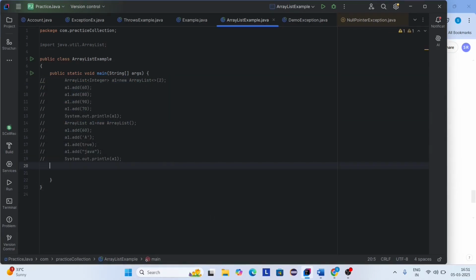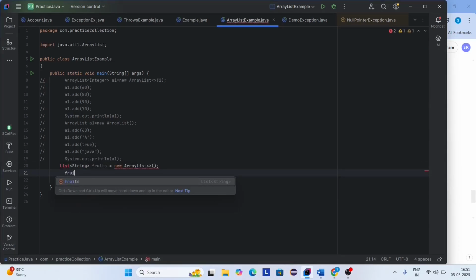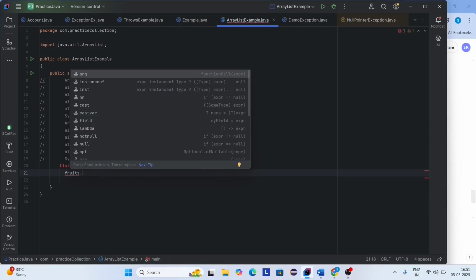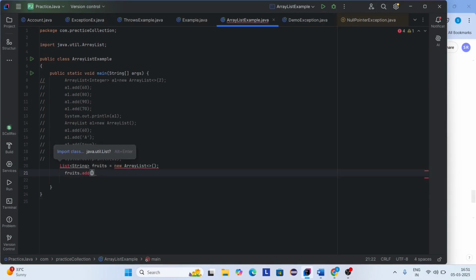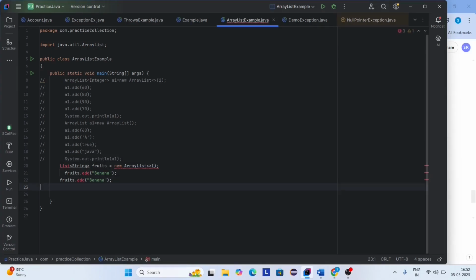Now I'm creating an object for an ArrayList of fruits. So I'm going to add elements to the list. So fruits.add, I'm going to add banana to the list. And one more element I'm going to add. Again one more element I'm adding. Now I'm changing the element. Apple.